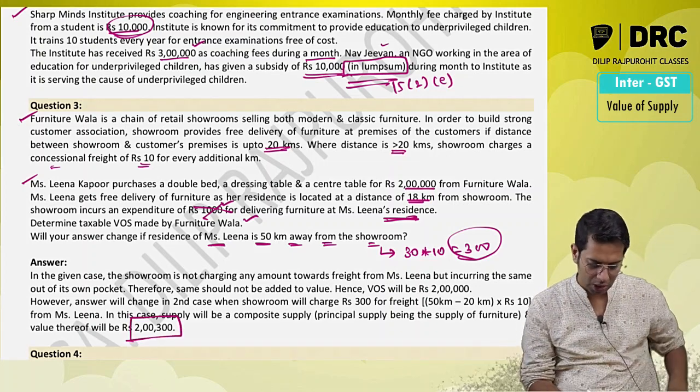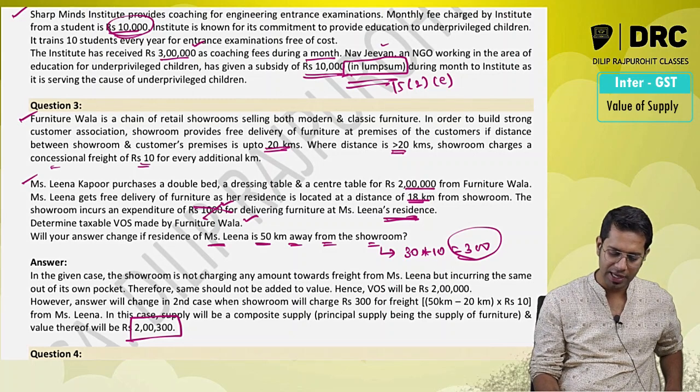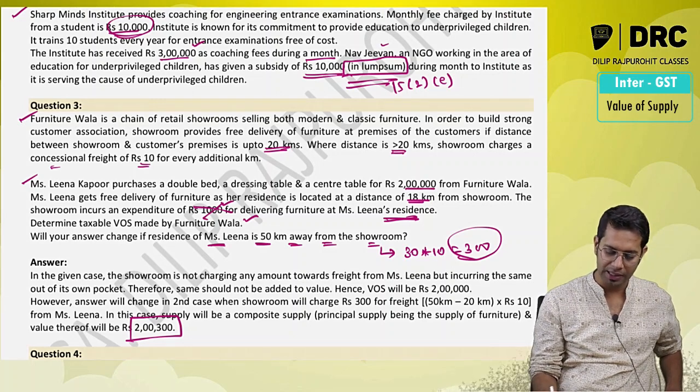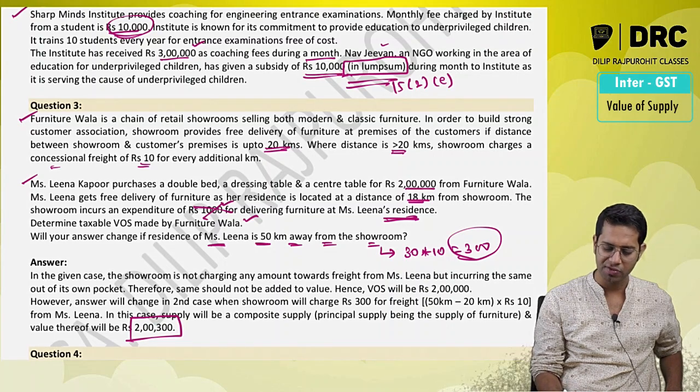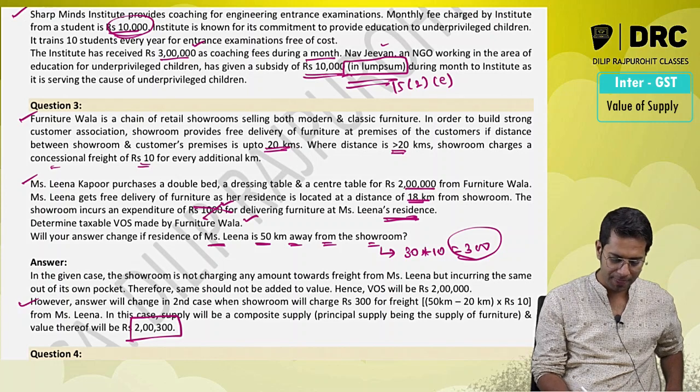2,300,000. So in the given case, the showroom is not charging any amount towards freight from Miss Lena, but incurring the same out of its own pocket. Therefore the same should not be added in value of supply. Hence value of supply is 2 lakhs. Miss Lena,